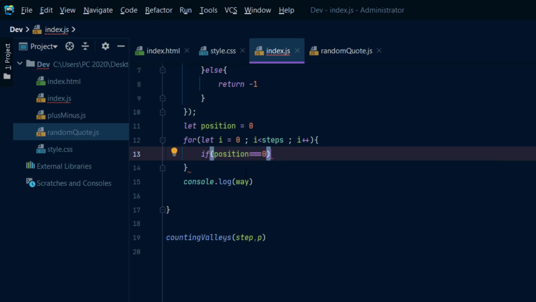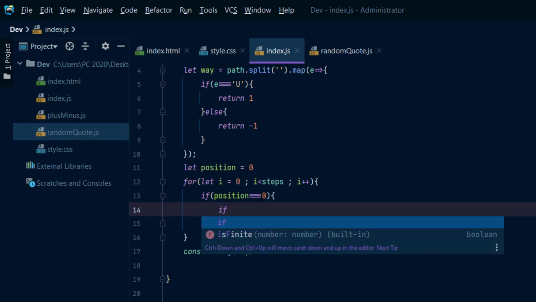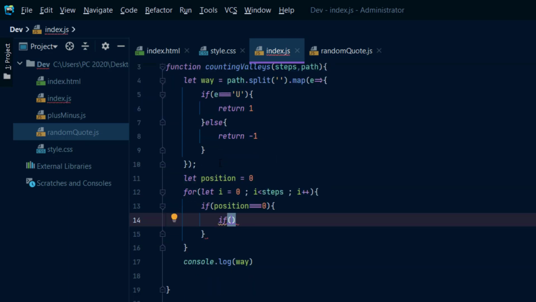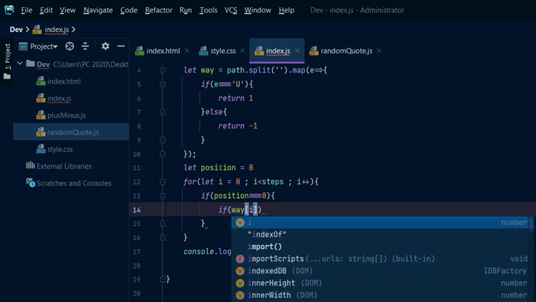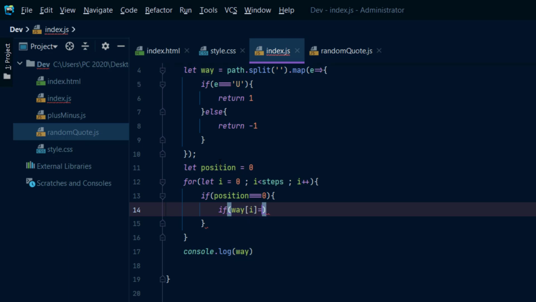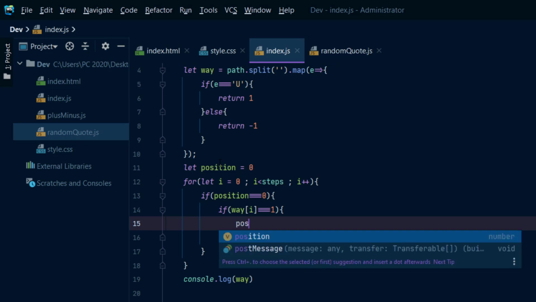If we are at position 0, the sea level, then we're going to check for two things. The first thing is the way. You'll understand me in a little bit. So if way equals 1, we're just going to add it to the position.